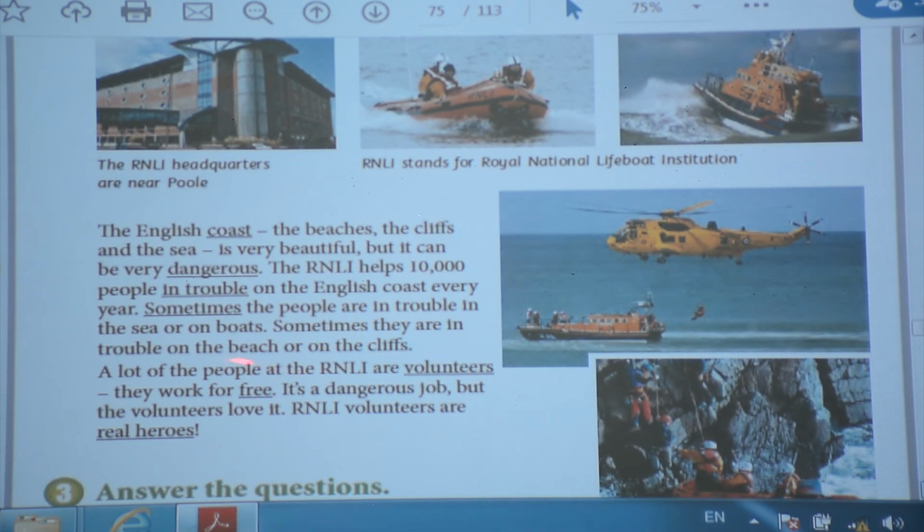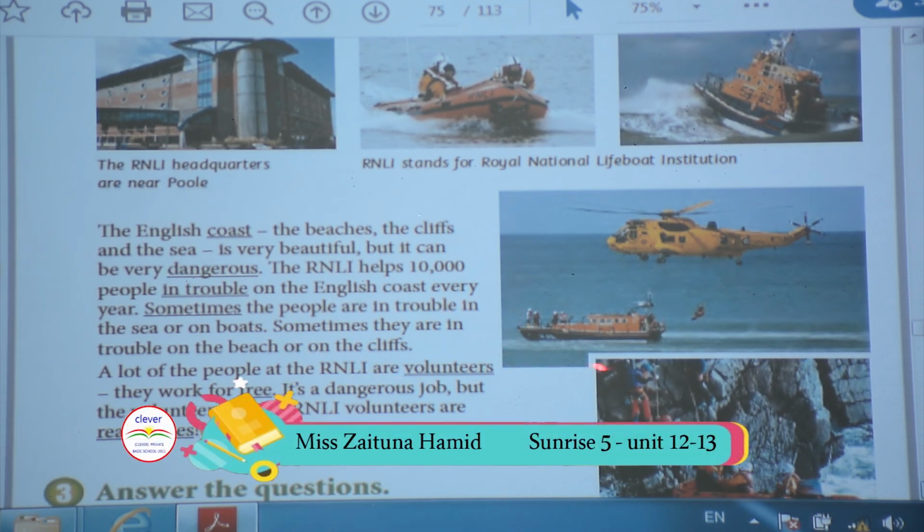A lot of the people at the RNLI are volunteers. Do you know what volunteers are? It means some people work for free, without any money. It's a dangerous job, but the volunteers love it. RNLI volunteers are real heroes.